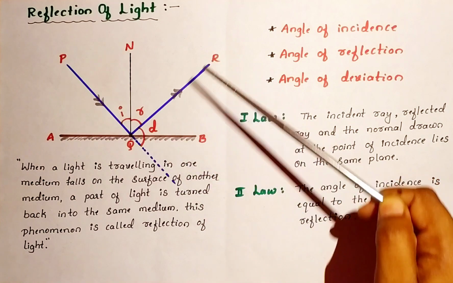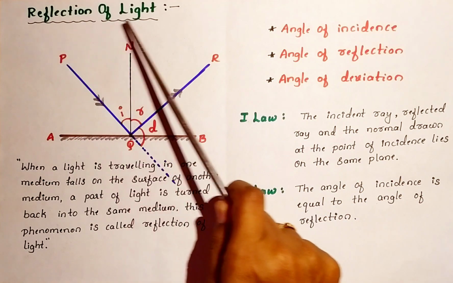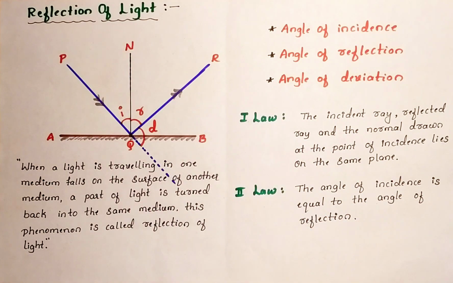This phenomenon we can call reflection of light. What is reflection of light? When light is traveling in one medium and falls on the surface of another medium, a part of the light is turned back into the same medium. This phenomenon is called reflection of light.